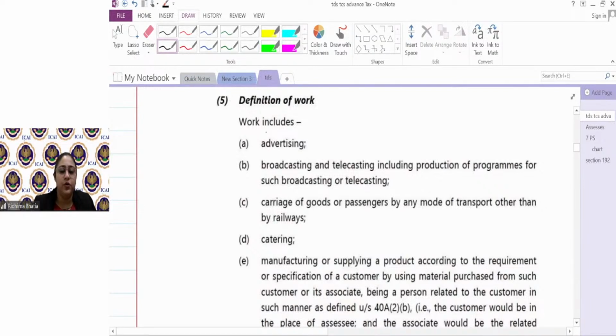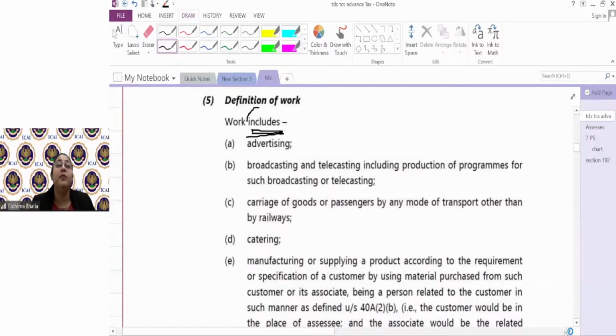It can be a contract of work or contract of labor. We understand, but in any situation, work contract would cover or the work term would cover these 5 things, which would always be my 194C. If I'm making someone a payment of advertising, it would always be 194C because it says work includes. It is not saying work means. But it is saying कि work के मतलब में these all things would be included. That means कि definition में these things would always be included.